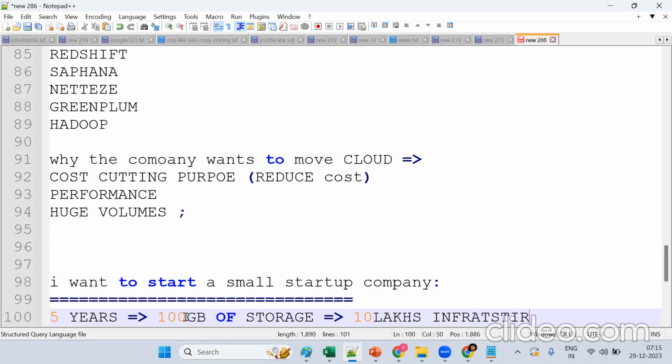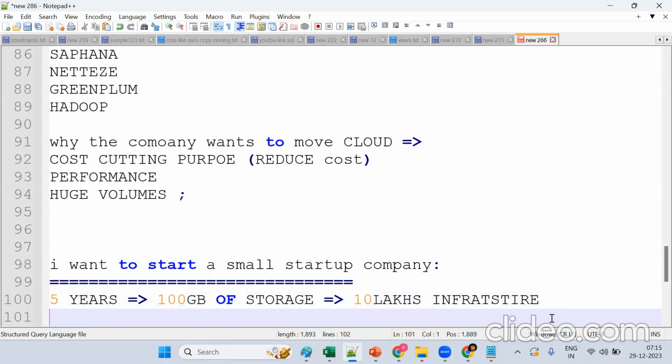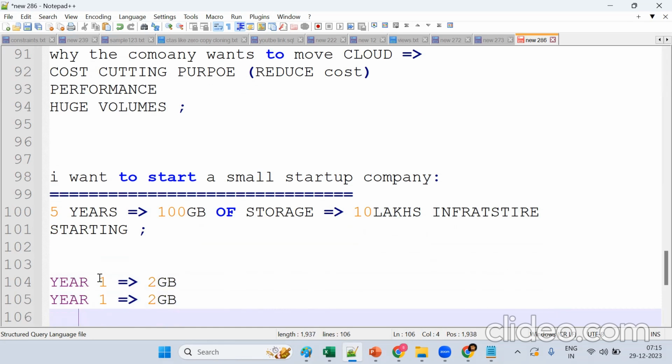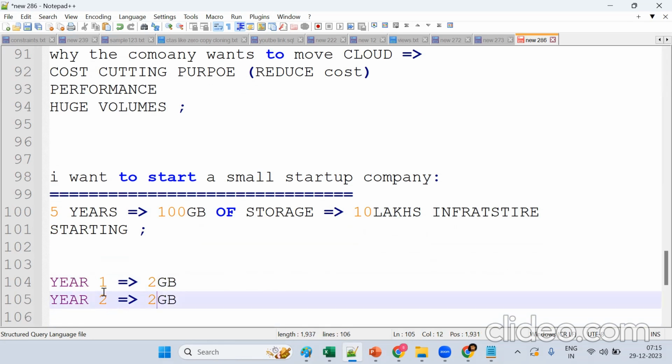Simple example: I want to start one startup company. I have an agreement for 5 years for 100 GB of storage, and I need to pay 10 lakh rupees for maintenance right at the start. Now in year 1, I utilize only 2 GB. In year 2, I utilize 5 GB.